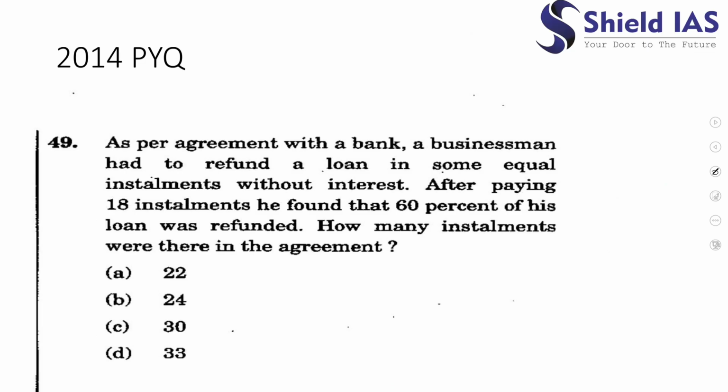So this is also a 2014 question. It says, as per agreement with a bank, a businessman had to refund a loan in some equal installments without interest. After paying 18 installments, he found that 60% of his loan was refunded. So 60% has been repaid in 18 installments.